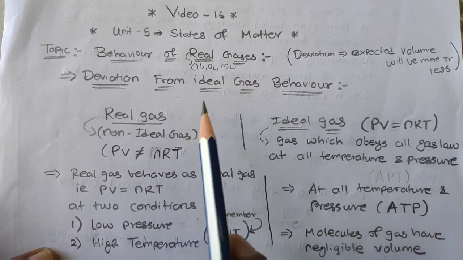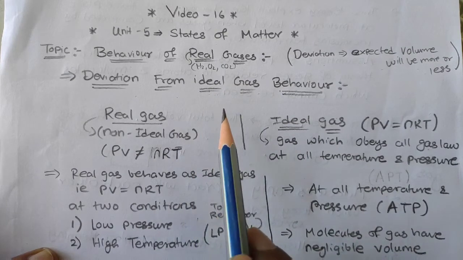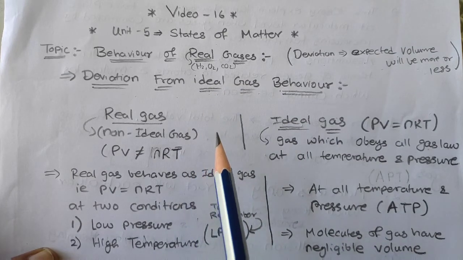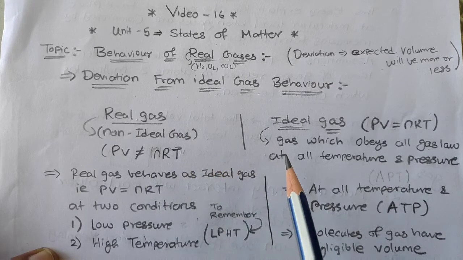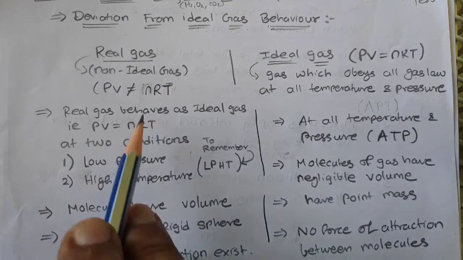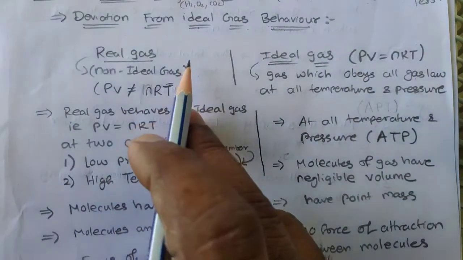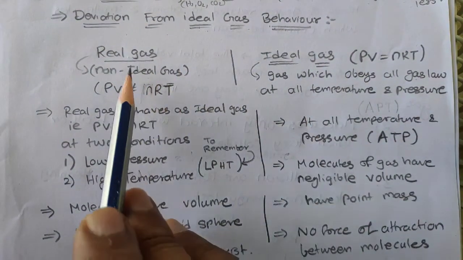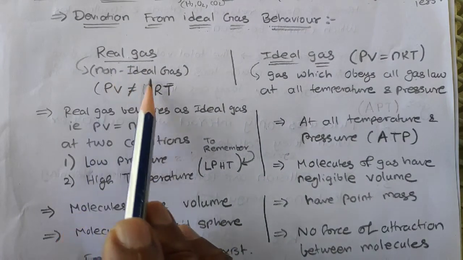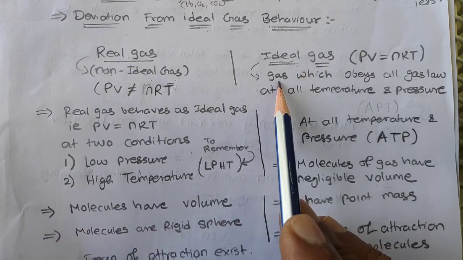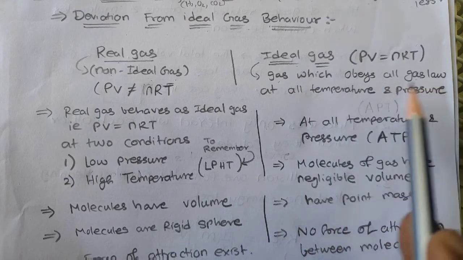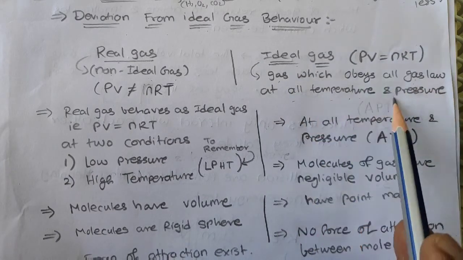Now, before going to this, based on the kinetic theory of gases, we will go through some points of real gas and ideal gas. What is the difference between these two gases? Real gas we can also call non-ideal gas. Ideal gas we know is the gas which obeys all gas laws at all temperature and pressure.